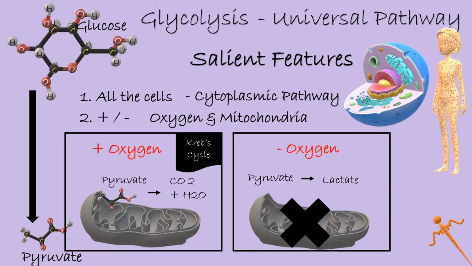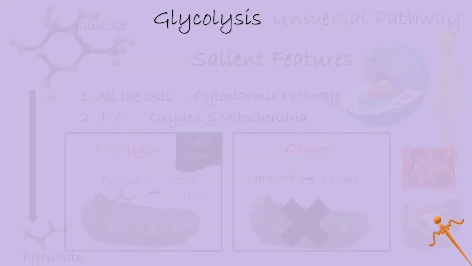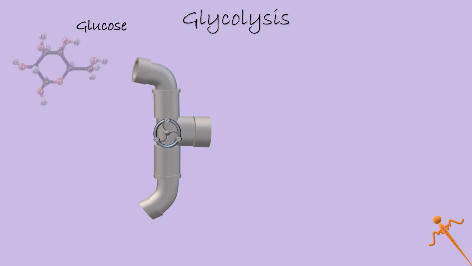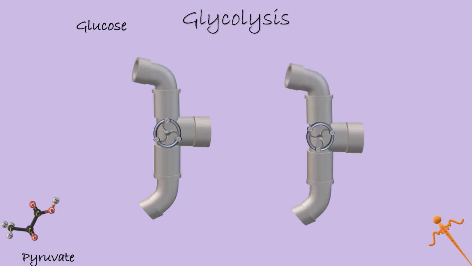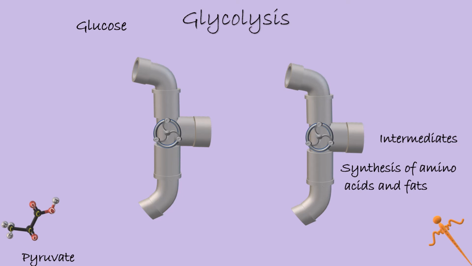Because it can function in the absence of oxygen and mitochondria, glycolysis is a major pathway for ATP synthesis in tissues that even lack mitochondria. And the tissues which lack mitochondria are erythrocytes, that is RBCs, cornea of the eye and lens of the eye. Well, is it that pyruvate or lactate is the only fate of glucose in cells? The answer is no. There are other escape routes to the glucose molecule. The intermediates of glycolysis are useful for the synthesis of amino acids and fats.